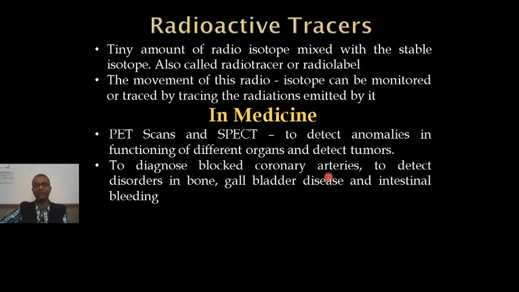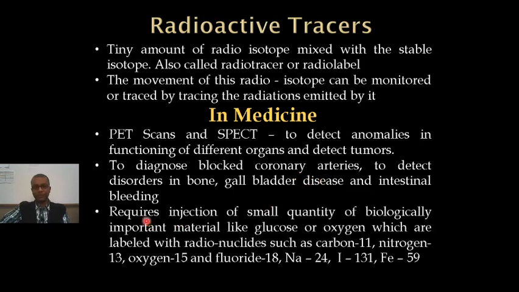Simple example I can give you: suppose a radio tracer is injected into the blood of a person. There is a blockage in an artery somewhere. So what will happen? The blood flow will be restricted in that region where a blockage is there. So when it is traced from outside, in that region, the amount of radiation coming out from the radio label or the radio tracer is more, and hence the blockage can be detected.